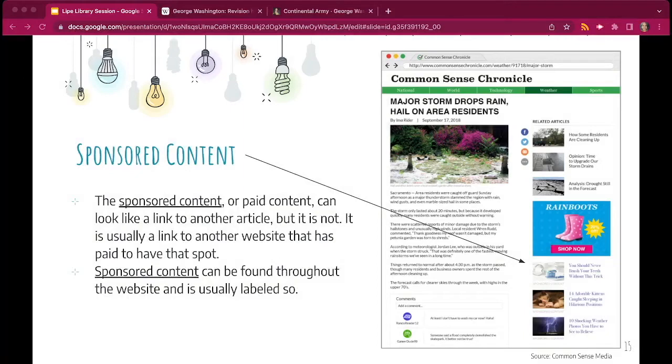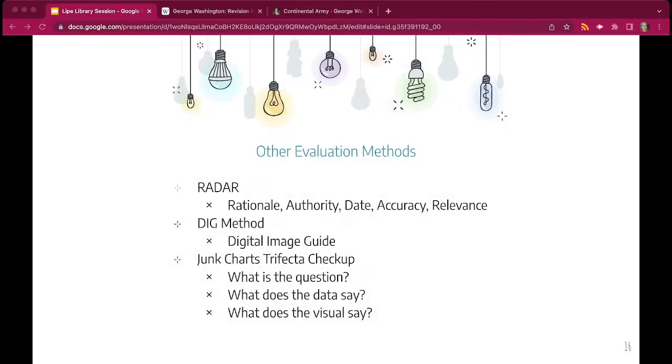There's also sponsored content or paid content. It can look like a link to another article, but it is not. It's usually a link to another website that has paid to have that spot. Sponsored content can be found throughout the website. It's usually labeled with paid content or sponsored content. Since it can look official, just be very careful on those sites.